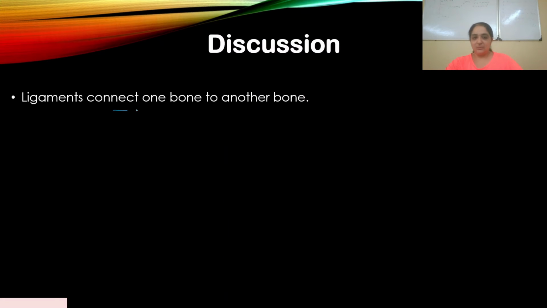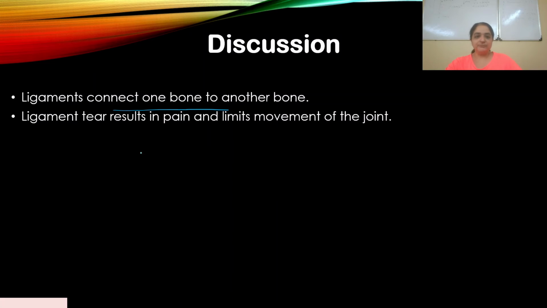So ligaments connect one bone to another bone, and the ligament tear results in pain and limits movement of the joint. Okay, like I gave you an example of the knee joint, not just the knee joint, any kind of joint. You have a shoulder problem, you have a ligament tear there, again you would feel a lot of pain there, and also you will not be able to move it like you ideally would. Okay, so yeah, that's the answer. Let's move to the next question.